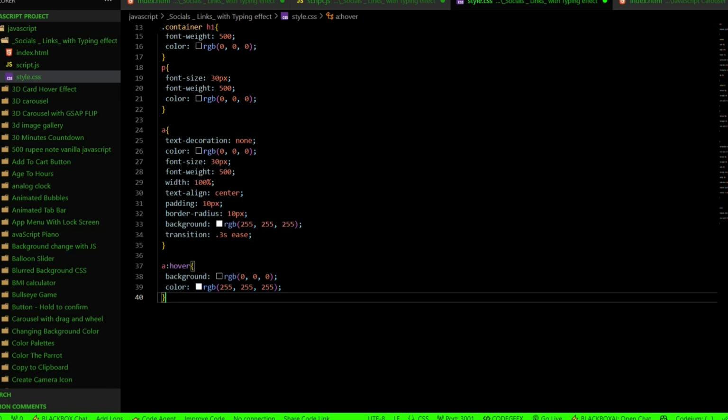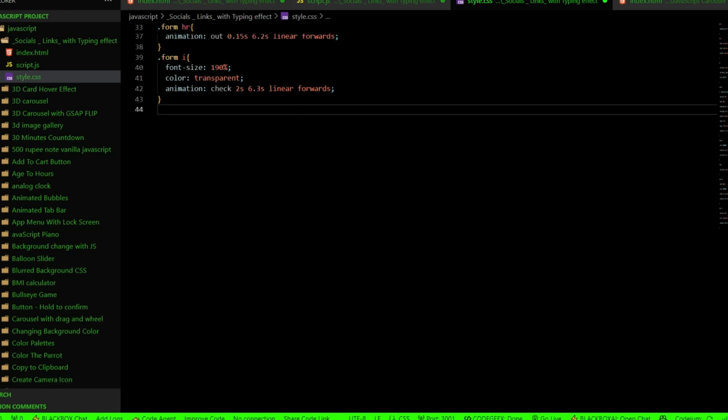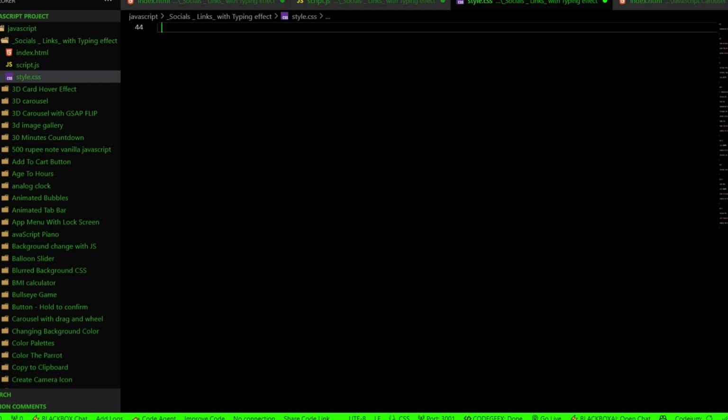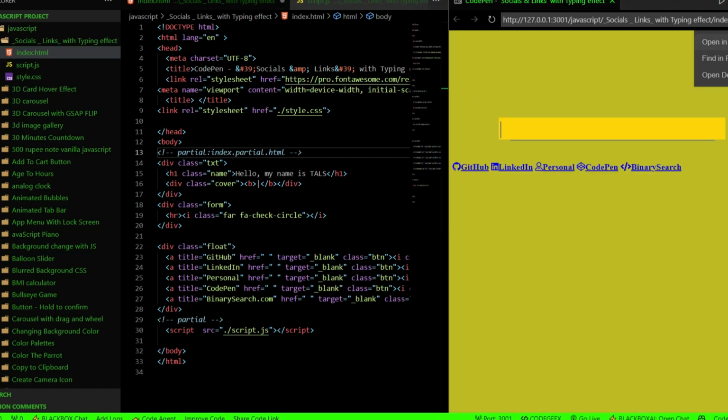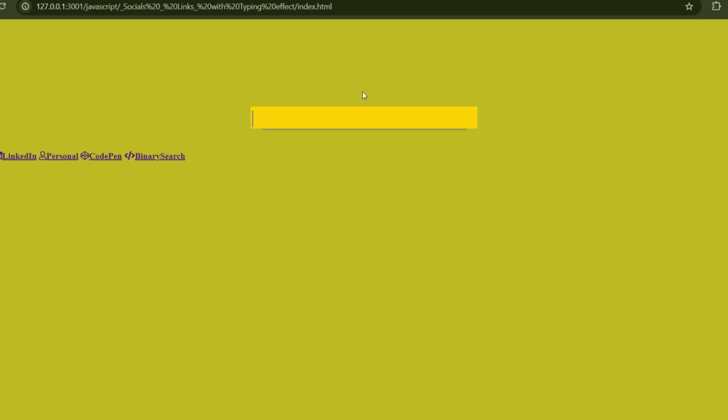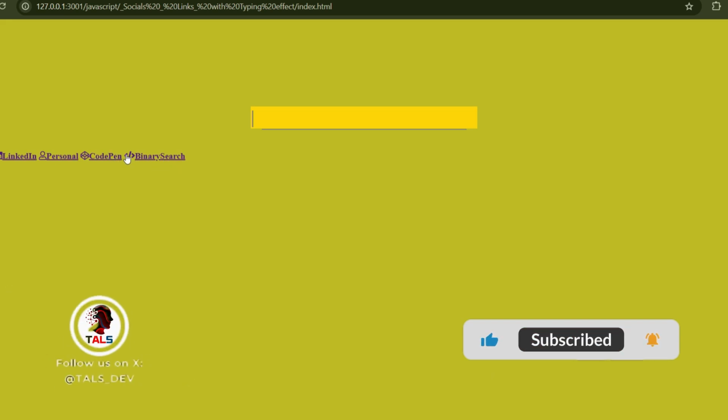Okay, guys, we have covered a lot of things, and now we should give a quick little peek at our HTML, how it looks so far. Show preview. It's not looking too great, to be honest. It has GitHub, LinkedIn, personal, CodePen, and Binance.